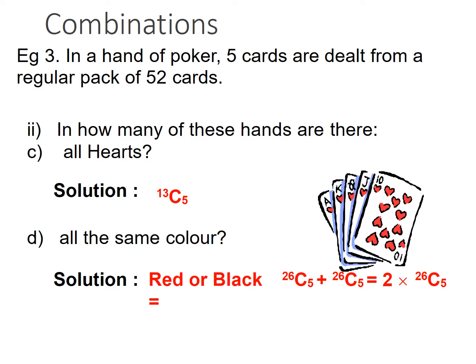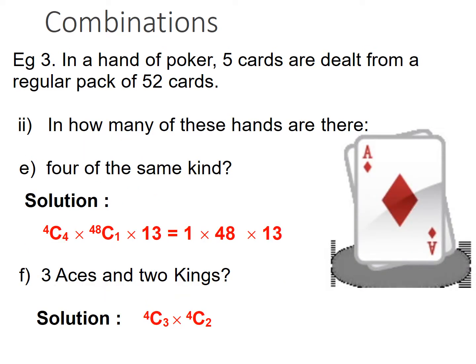Another combination. In a hand of poker, 5 cards are dealt from a regular pack of 52 cards. In how many of these hands are there all hearts? Solution, 13C5. All of the same color, red or black. So you can compute like this. I hope you have enjoyed, but if you want, I can go for a few more.